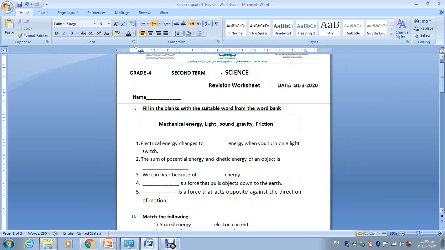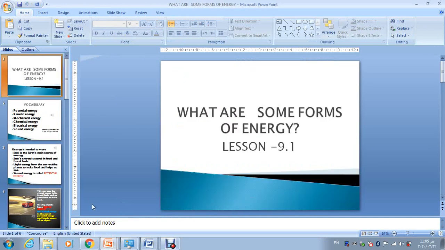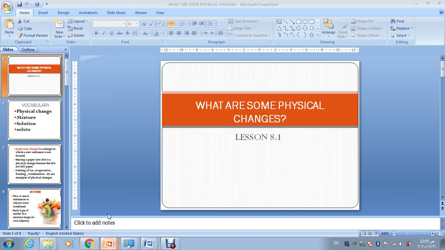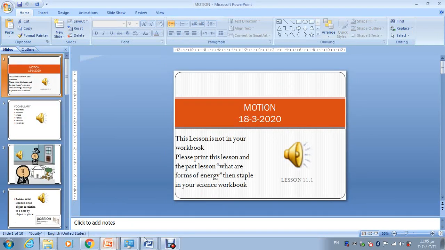We'll be revising lessons. What are some chemical changes? What are some physical changes? What are some forms of energy? And what is motion? Okay, here they are. So let's start now.